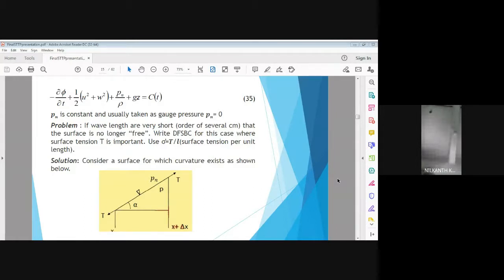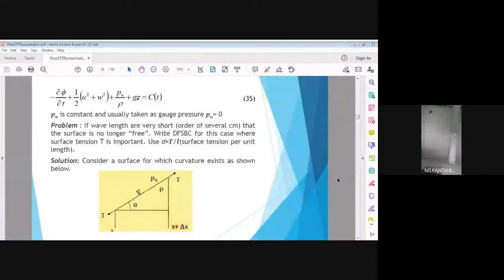This assumption of a linear portion of the wave is applicable only for small amplitude waves. And here the surface tension sigma prime is taken as the tensile force T divided by L. We know the unit of surface tension is Newton per meter, the force per unit length of a wave.